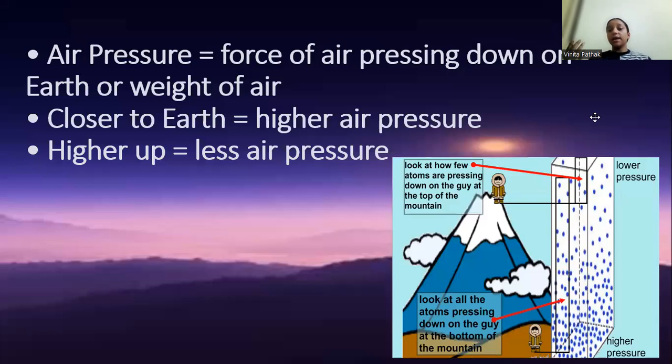So the air pressure is equal to the force of air pressing down on Earth, or the weight of air. When we are closer to Earth, higher air pressure will be seen. But as we go up in the atmosphere, through the troposphere, stratosphere, mesosphere, the air pressure is less. Okay, let's move ahead.